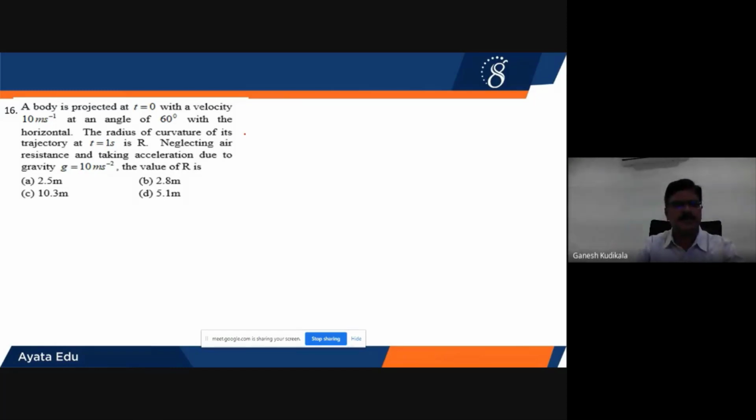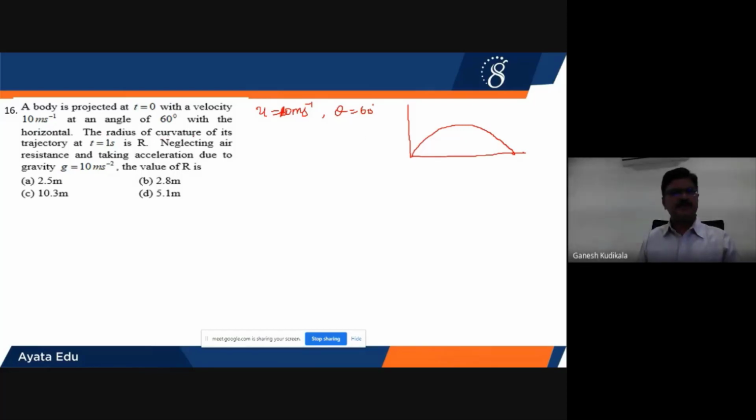A body is projected at t is equal to 0 with a velocity of 10 meters per second at an angle equal to 60 degrees with the horizontal, which means the projectile is going like a parabola. Okay. So since it is being projected at an angle with a velocity u equal to 10 meters per second, theta equal to 60 degrees, definitely the particle will be going in a parabolic path. The radius of curvature of this trajectory at t is equal to 1 second is r.